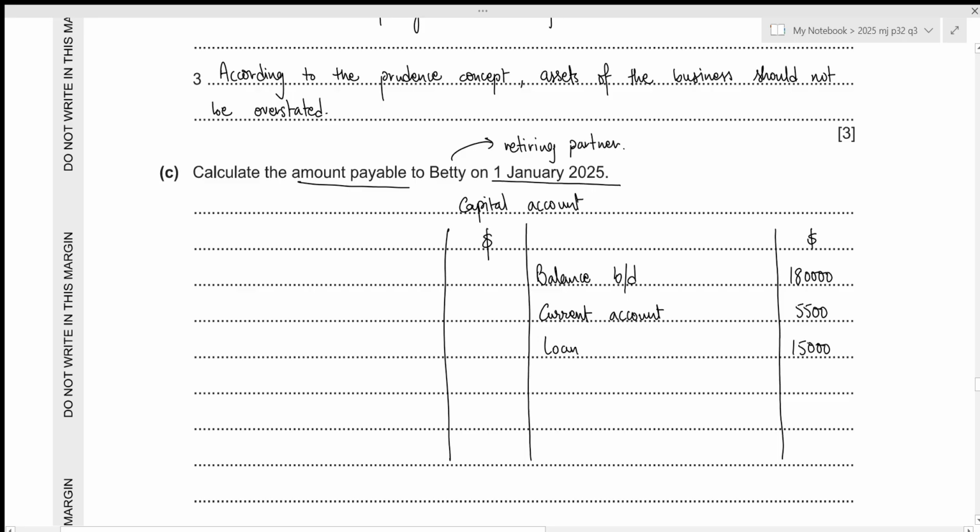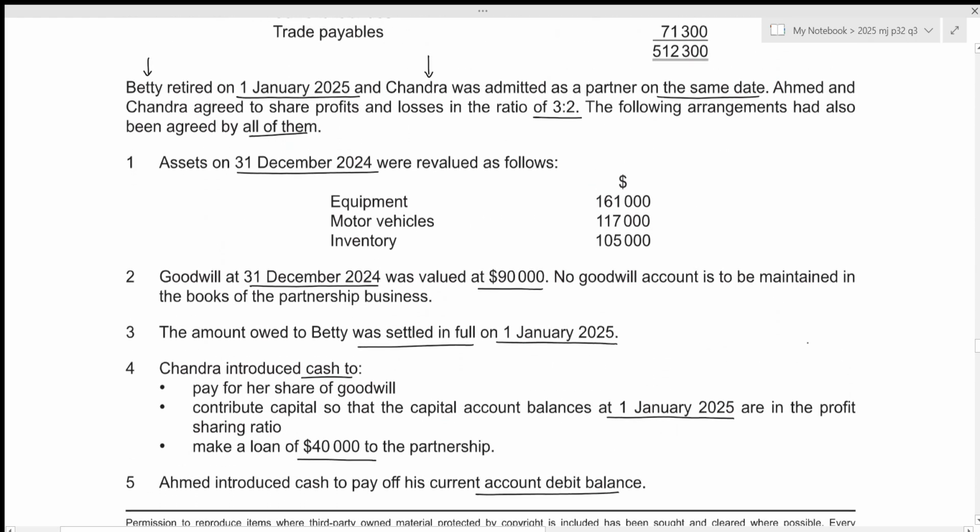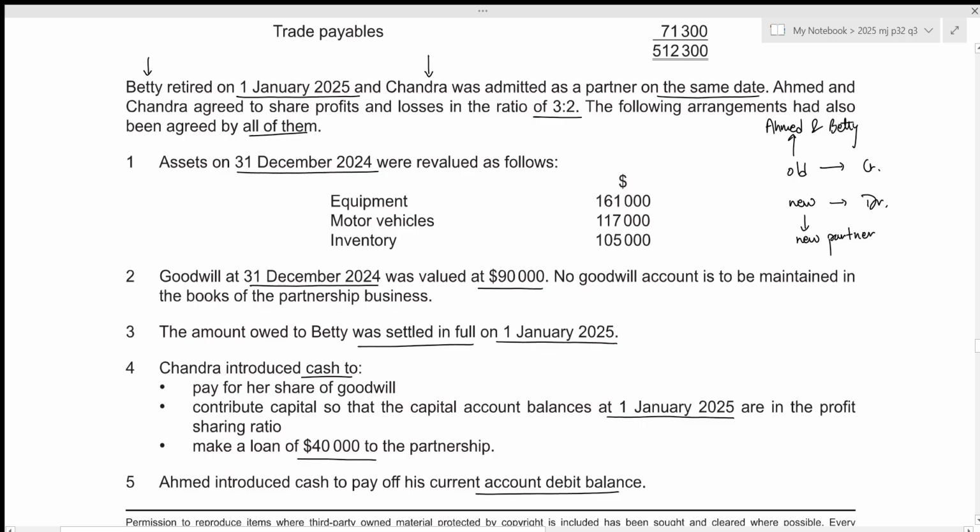Then we were told that goodwill is not to be maintained in the books of accounts. And in this case, we need the goodwill old ratio on the credit side, new ratio on the debit side. And new ratio will appear for our new partner, which is Chandra in this case, and old ratio will appear for the existing partners, which will be Ahmed and Betty. And after retirement, Ahmed is still in the business. So the new ratio goodwill will be divided among Ahmed and the new partner Chandra, whereas the old ratio will be for Ahmed and Betty.